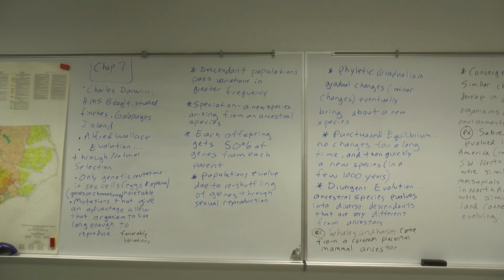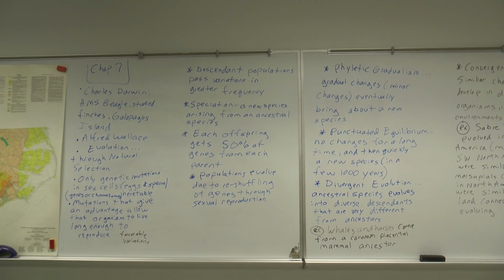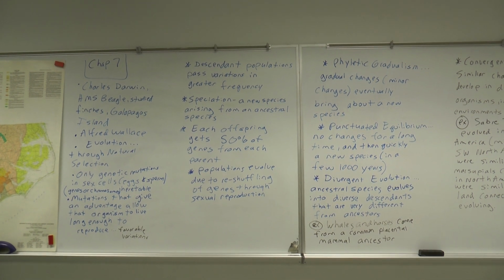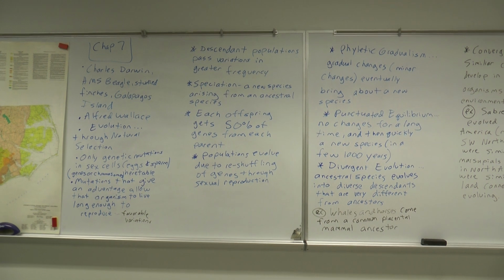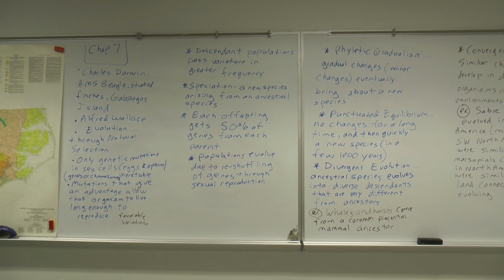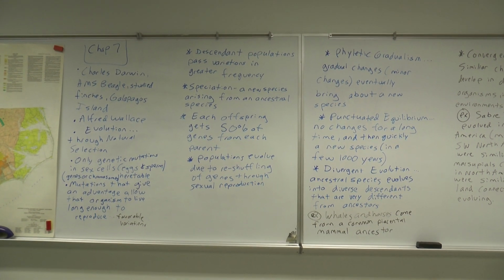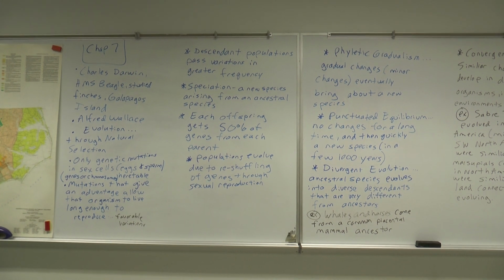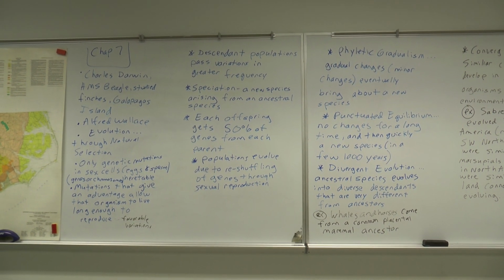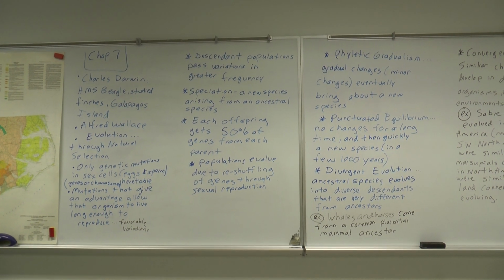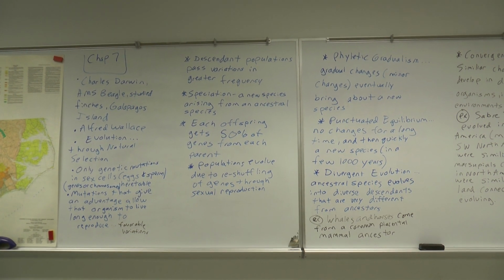Speciation is a term we use to describe a new species arising from an ancestral species. Little note here, that third bullet down that you probably learned in a biology class at some point. Each offspring is going to get half of their genes from each parent. So I got half of my genes from my mom and half of my genes from my dad.